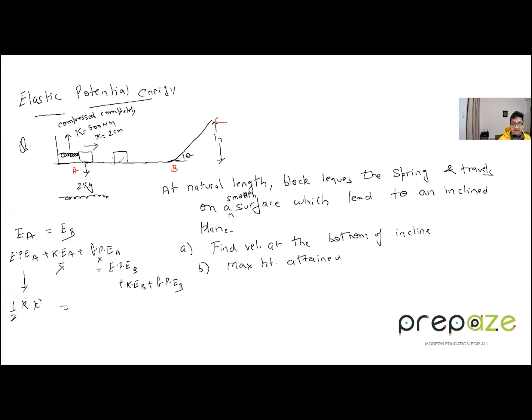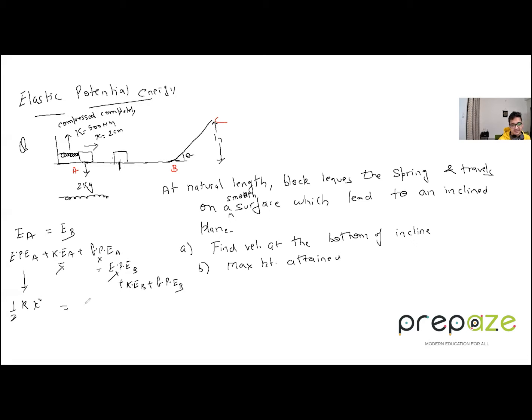Now it is given that at this position, the block leaves. So the spring comes back to its normal length. After this, it does not go anywhere. It just stays over there. So that means when the block reaches B, the spring is at its natural length. If it is a natural length, there is no compression, no extension. That means there is no elastic potential energy in that. So this is basically 0.